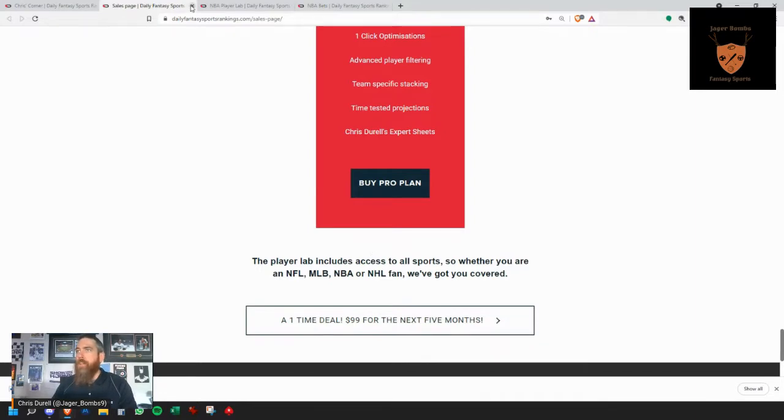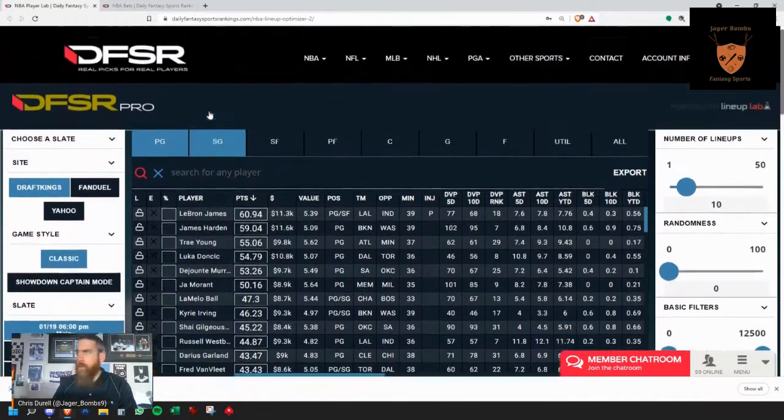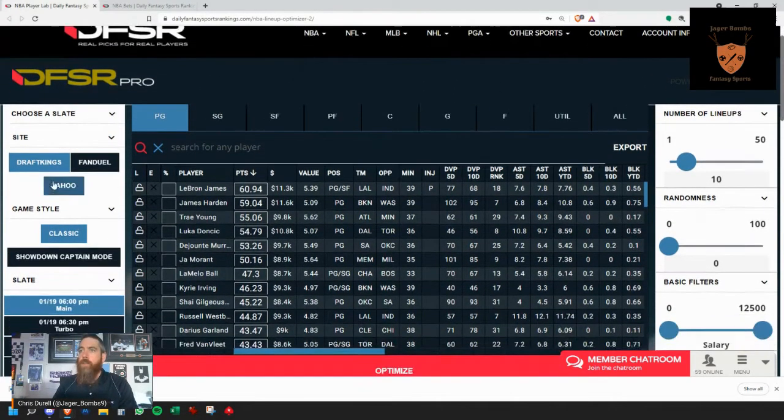All right, with that, let's jump into the tools. We'll get rid of all the rest of this stuff here. So this is the general look you're going to see when you get into the NBA tool each day. You're going to choose your site and your slate, whether you're playing Yahoo, DraftKings, or FanDuel. For the purpose of this video, I'm going to concentrate on DraftKings and FanDuel.